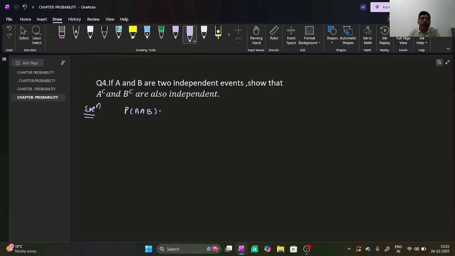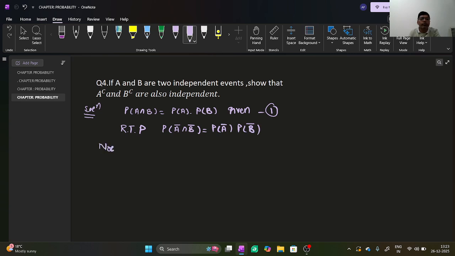It means probability of A intersection B is equal to probability of A into probability of B, given, and call it equation number 1. Required to prove A complement and B complement are independent. It means we want to prove probability of A complement intersection B complement is equal to probability of A complement into probability of B complement.